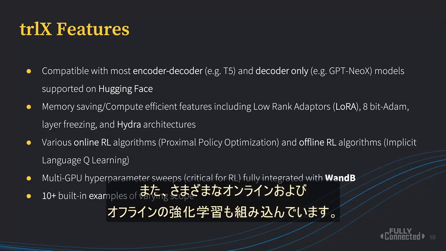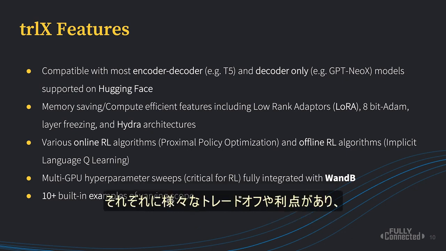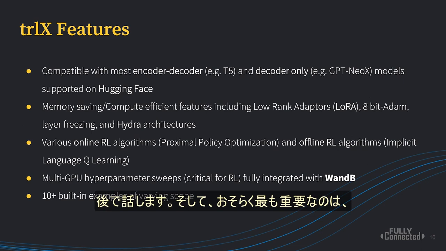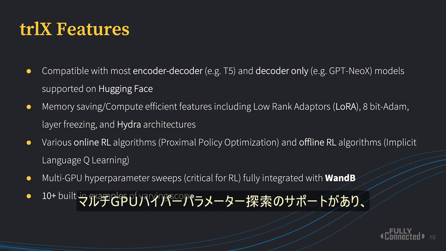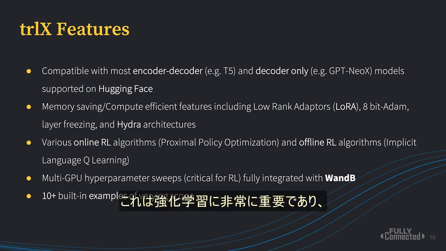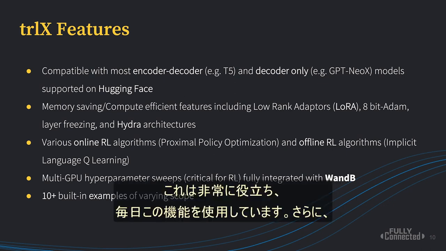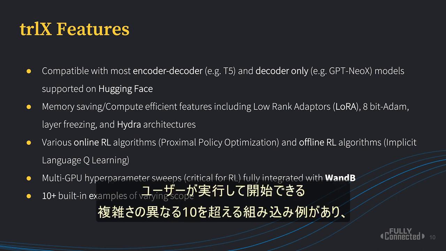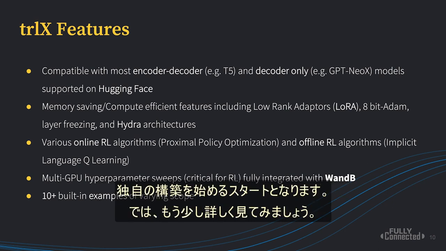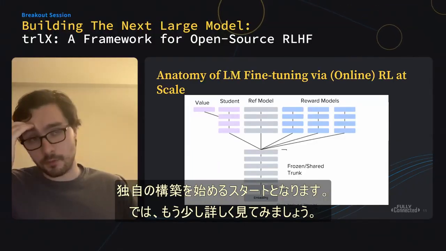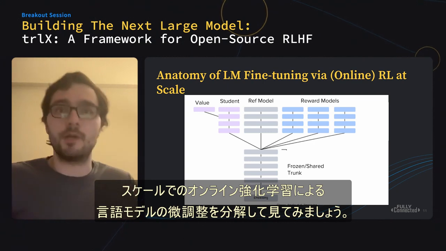We've also incorporated various online and offline reinforcement learning algorithms, which have their various trade-offs and benefits, which I'll talk about later. And perhaps most importantly, we have support for multi-GPU hyperparameter sweeps, which are very important for reinforcement learning, and it's integrated with Weights and Biases, which we use for experiment tracking. And this is very useful. We use it in the future every day. Additionally, we have 10 plus built-in examples of varying complexity, which users can run and get started with and start building their own. So let's dive in a little more and look at the anatomy of language model fine-tuning via online reinforcement learning at scale.